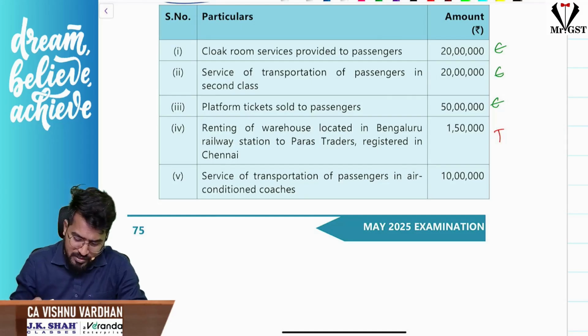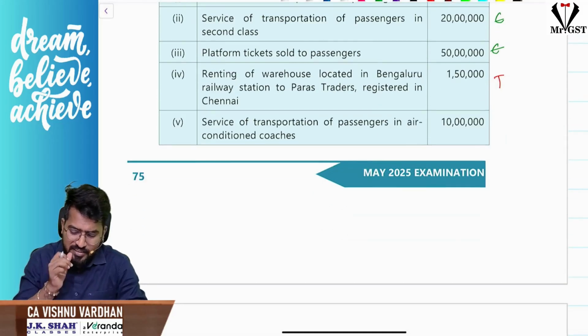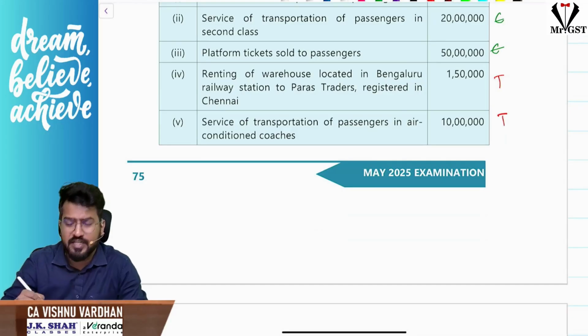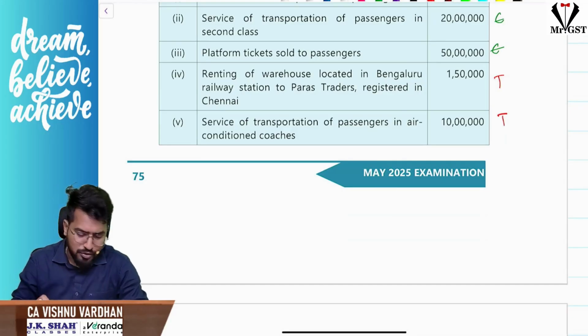Okay, super. Next, service of transportation of passengers in AC coaches. Just now we discussed, first class and AC only are taxable. Remaining is exempt, so this is also taxable.